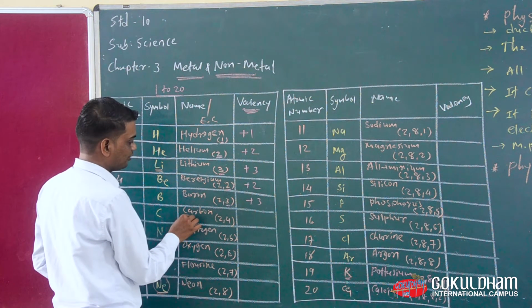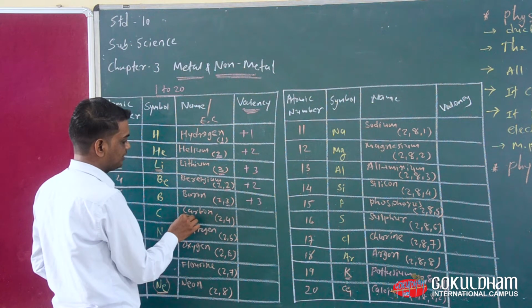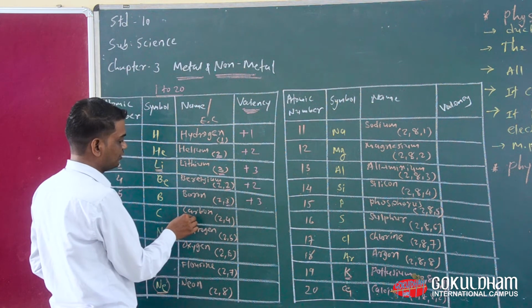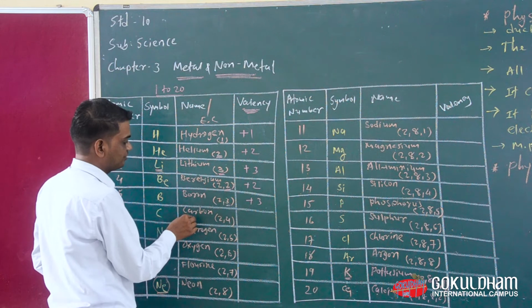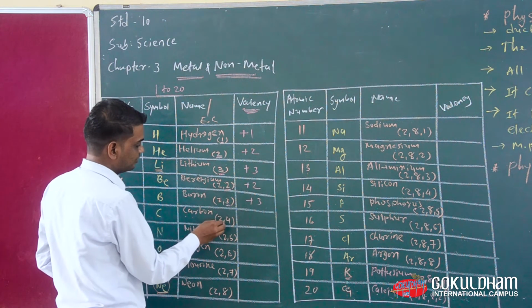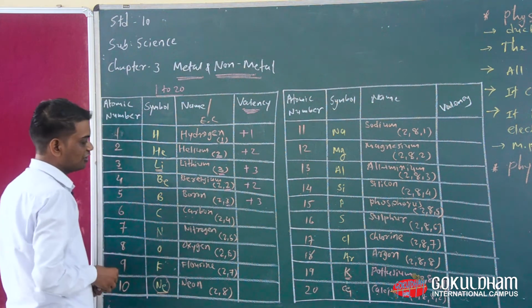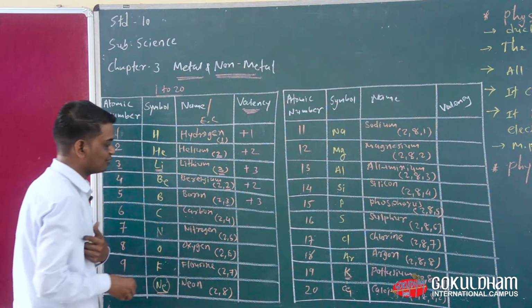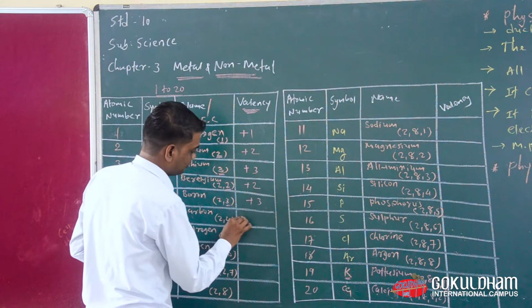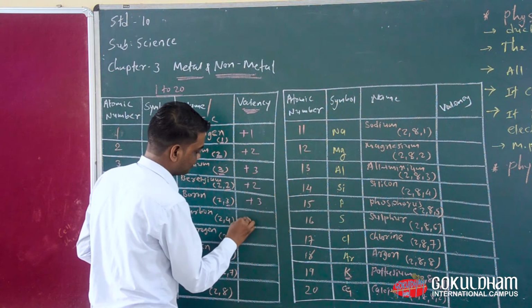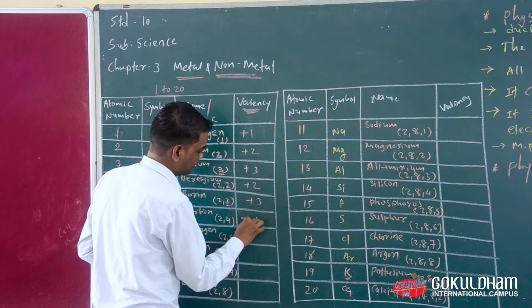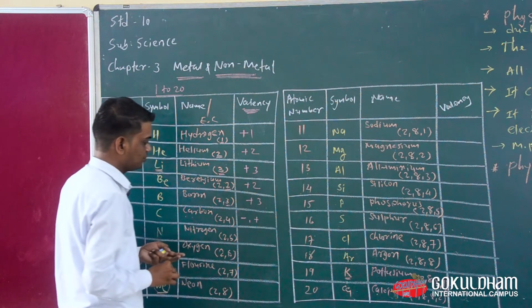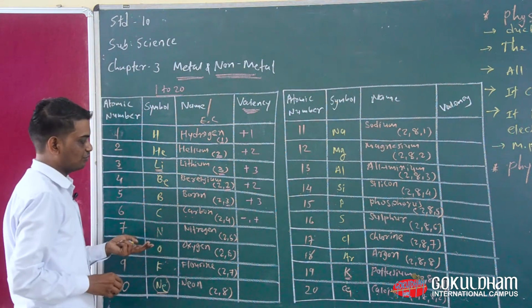Carbon cannot give or accept electrons from other elements. So that is the reason carbon किसी को इलेक्ट्रॉन देता भी नहीं और किसी से इलेक्ट्रॉन लेता भी नहीं है. That means if you want to write here minus or +4, we can write also.